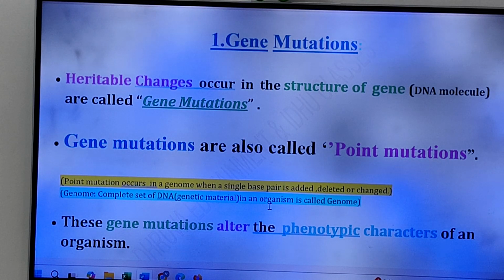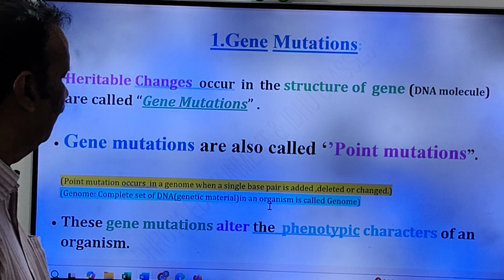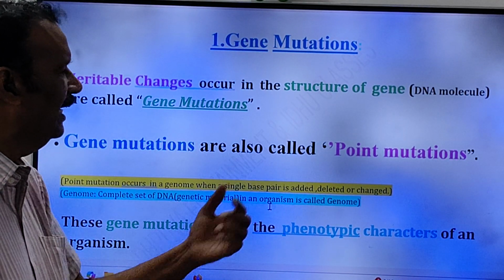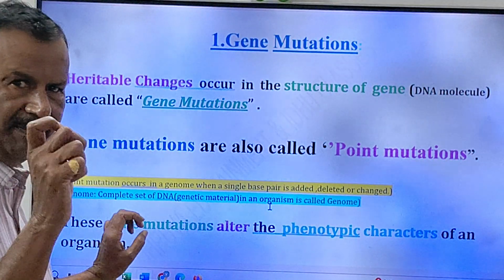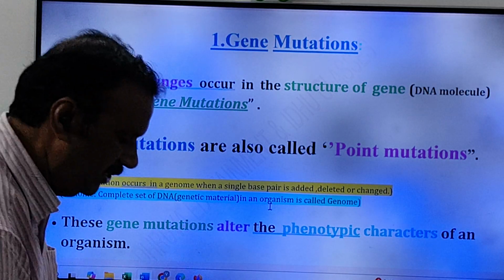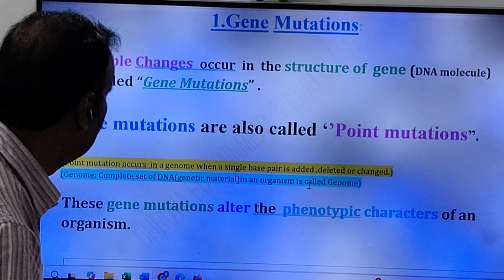Gene mutations are also called point mutations. Point mutations occur in the genome when a single base pair is added, deleted or changed. Friends, no need to write this in your answer; this is for NEET.